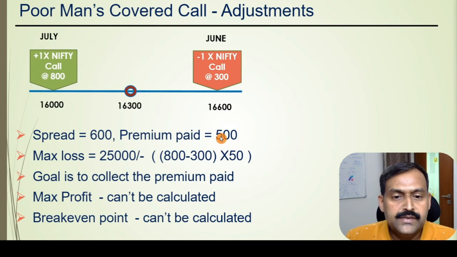The max loss in this case is the net premium paid into one lot, that comes out to be 25,000 rupees. In fact, we are in a good position because we have paid less premium than the spread. The spread is 600, but we paid 500 rupees as the premium. So as I mentioned, the first goal is to collect the premium paid. If the market goes against us, we will exit at least in the no loss, no profit zone. And as I mentioned, the max profit and break-even points cannot be calculated because they are calendar spreads. So let us now look at the adjustments one by one.